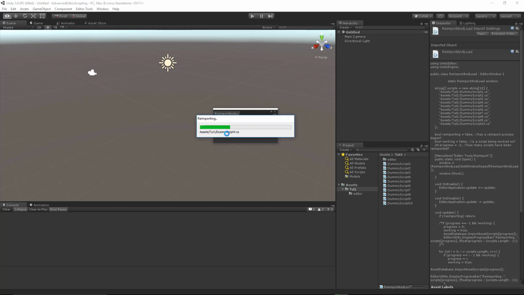If you're familiar with editor scripting, then you know anytime a recompile occurs, you put your editor tool, or your editor window, at risk of essentially breaking, and you have to reopen it. So I'll try to cover some of those topics in this video.